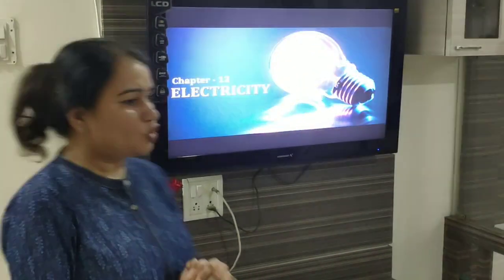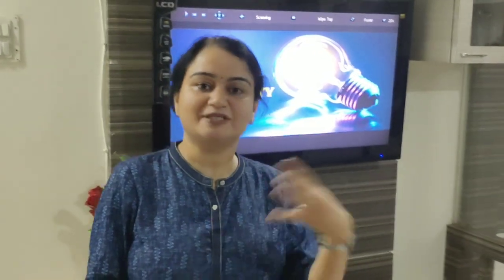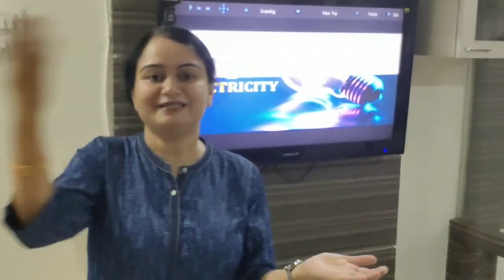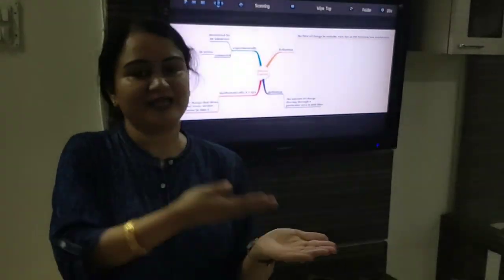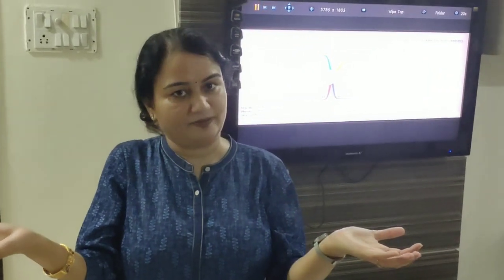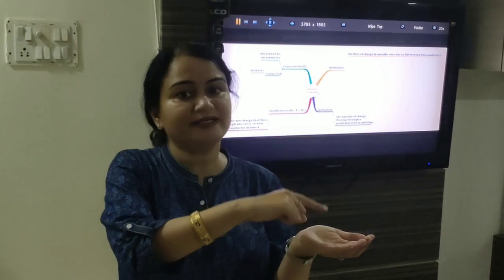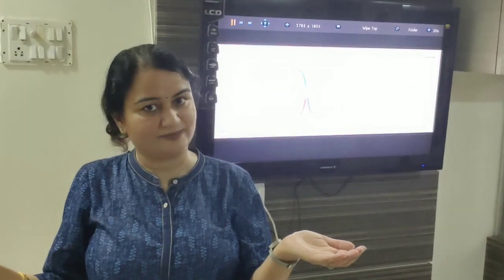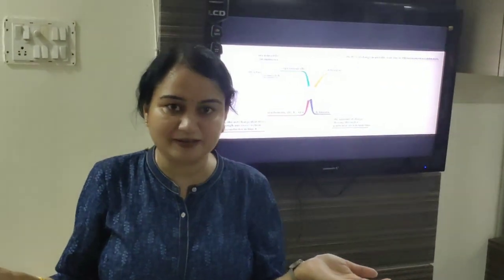So children, two objects, one is positively charged and another one is negatively charged. They are kept away from each other and whatever charge are there on them are static. But if we connect them with the help of a conductor, then what will happen?